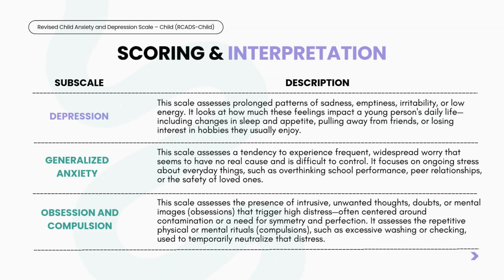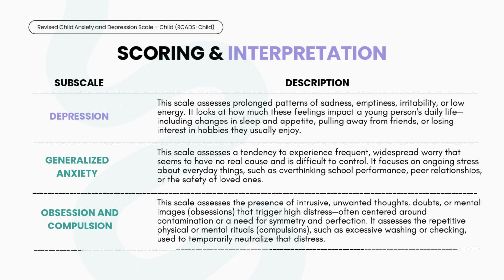Scoring and interpretation. Let's look at what each subscale actually assesses. First, the depression scale assesses prolonged patterns of sadness, emptiness, irritability, or low energy, looking at how it impacts daily routines like sleep, appetite, and interest in hobbies.